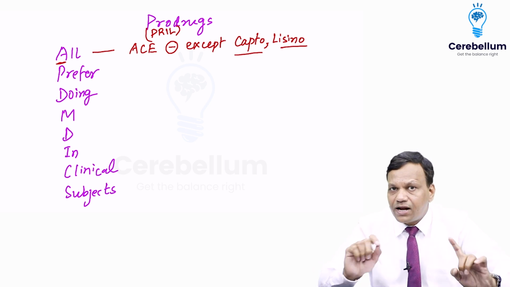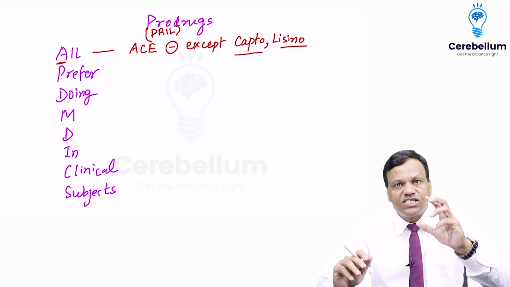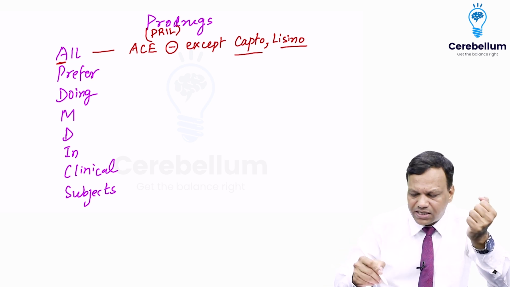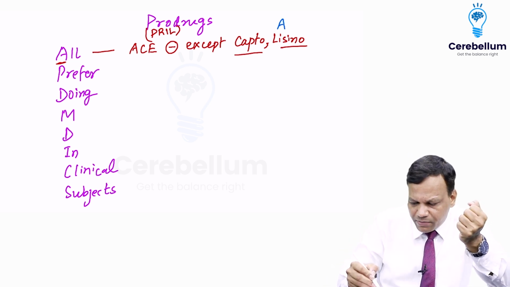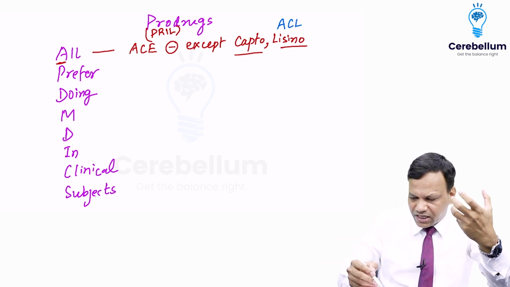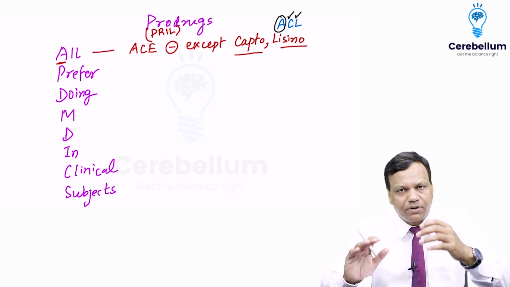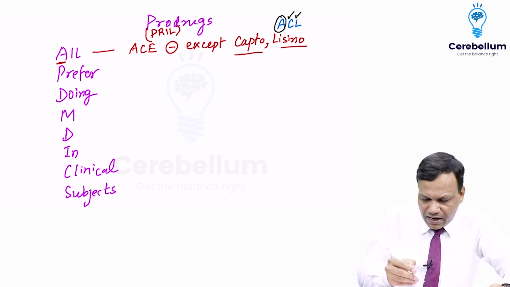Captopril and lisinopril are not prodrugs. They are active. So sometimes the question is asked which is the active ACE inhibitor. These are captopril and lisinopril. So you can remember from the mnemonic ACL, anterior cruciate ligament. So active ACE inhibitors are captopril and lisinopril. All other prils are prodrugs. Okay. Then P for